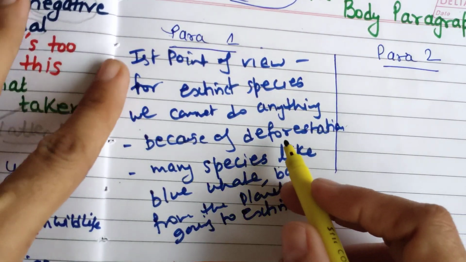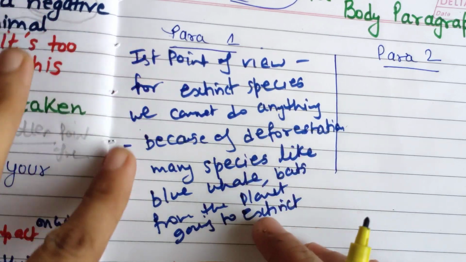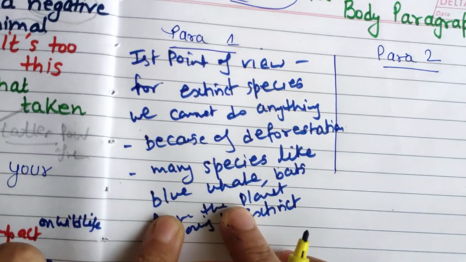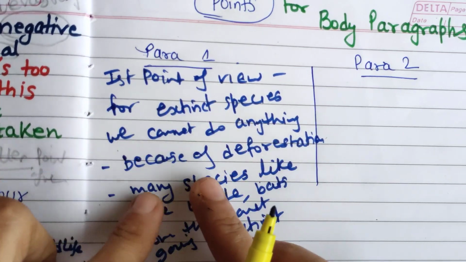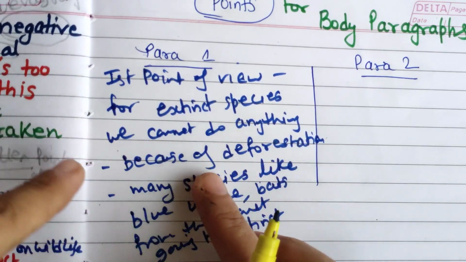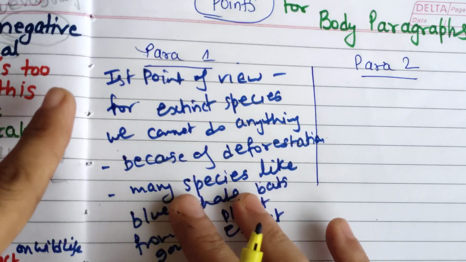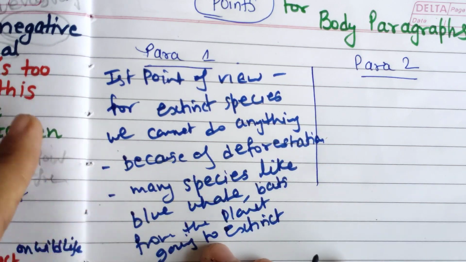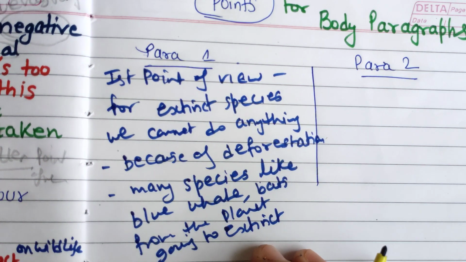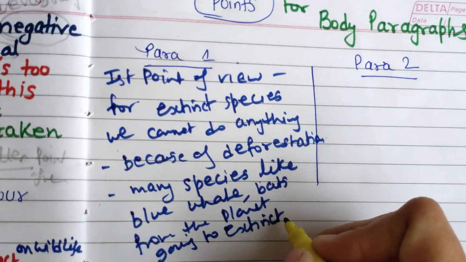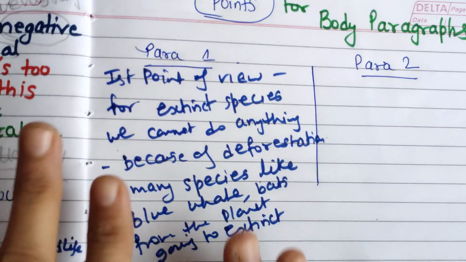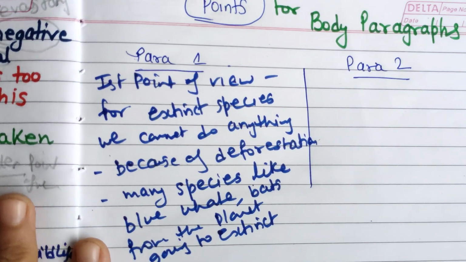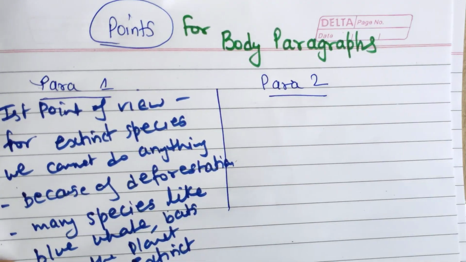So throughout the paragraph they will be explaining like that. So this is the example I'm going to use. Because of deforestation, these wildlife, these animals have lost their lives, and they are in extinction. They are at the final stage of extinction. So that's why we can't do anything for these species. So throughout they are discussing these things. Now what about paragraph 2?